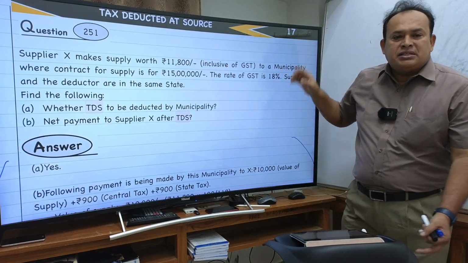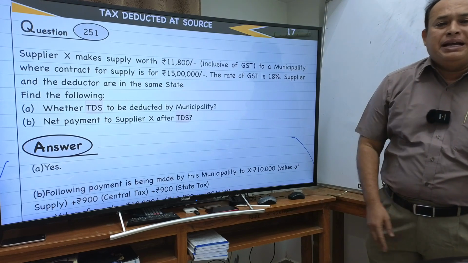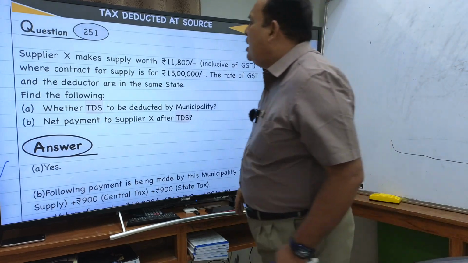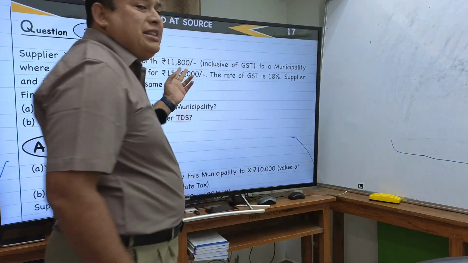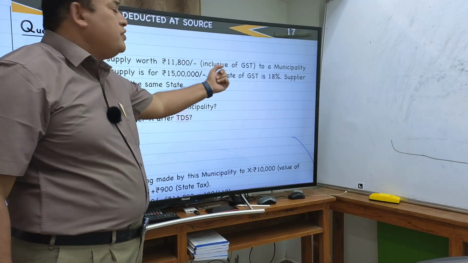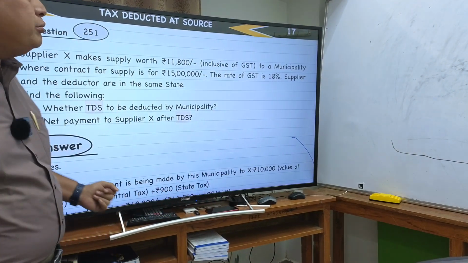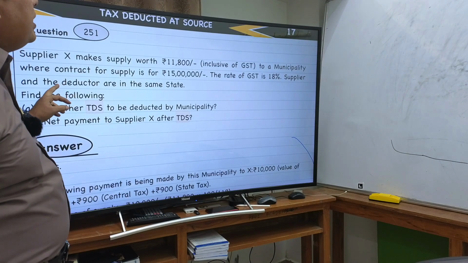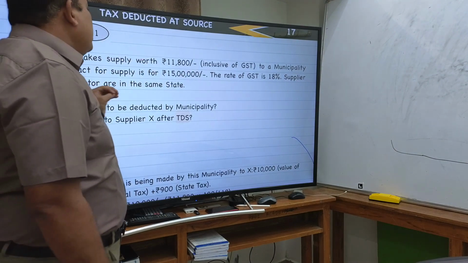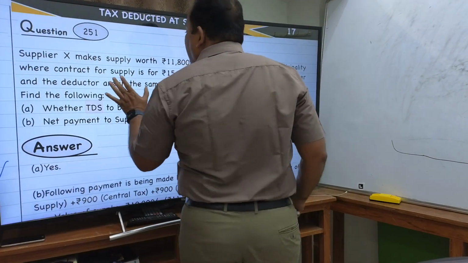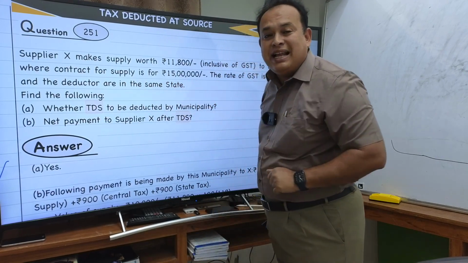Supplier X makes a supply worth rupees 11,800 inclusive of GST to a municipality, where the contract for supply is for 15 lakhs.